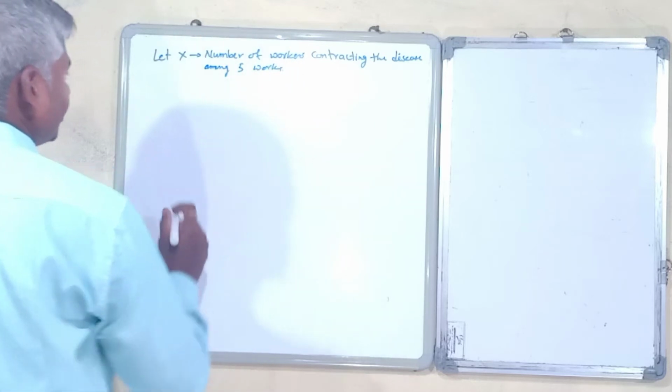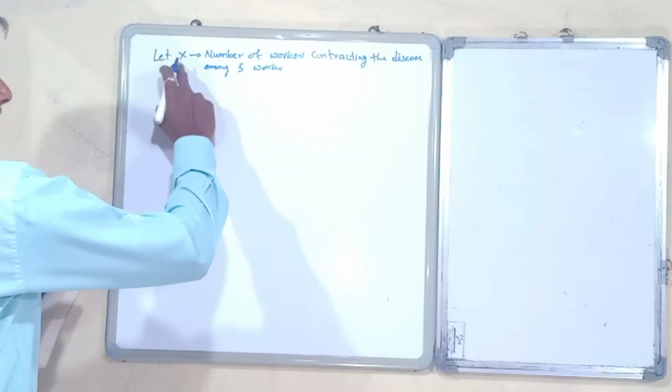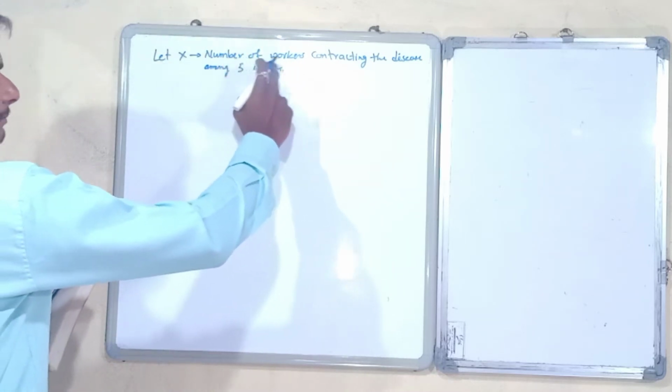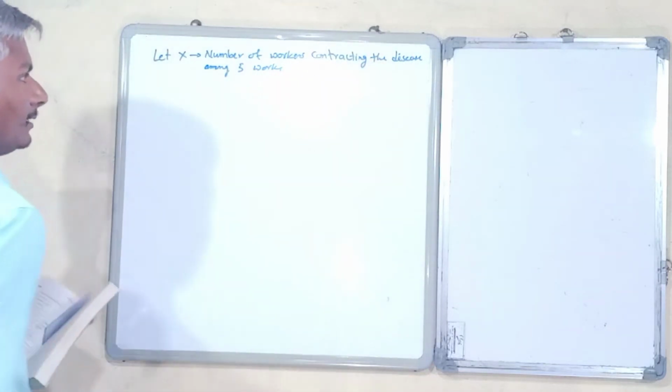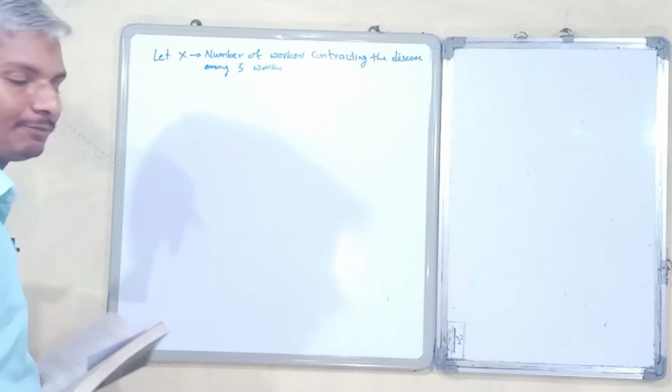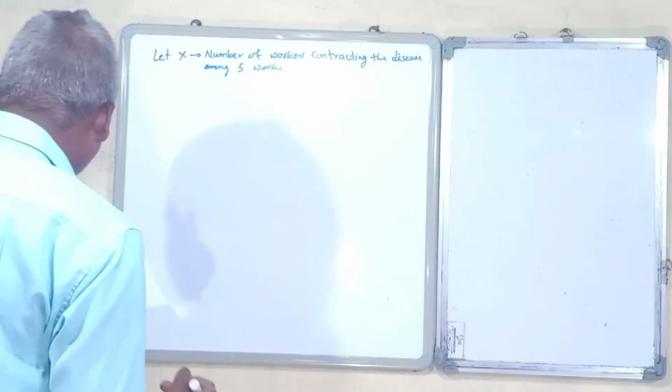So here we are assigning a name X, the number of workers contracting the disease among 5 workers, because we have taken 5 samples.